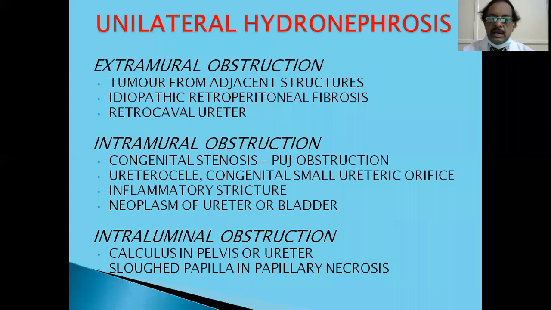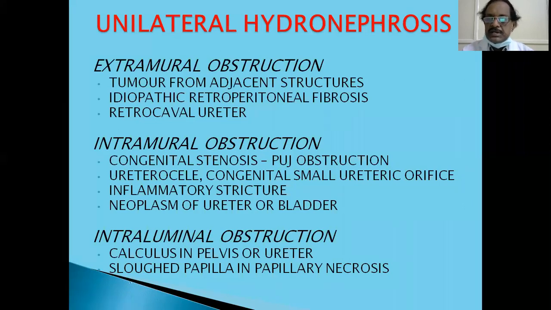There is one condition called retrocaval ureter. If you remember, I have shown you in the congenital anomalies X-ray, wherein the ureter is posterior to the cava, and there is vascular compression, and then there is hydronephrosis. Similar to the anomalous arteries, which can compress the pelviureteric junction and cause obstruction. That is very common in a PUJ obstruction: the anomalous renal arterial vessel which compresses the lower pole, the pelviureteric junction.